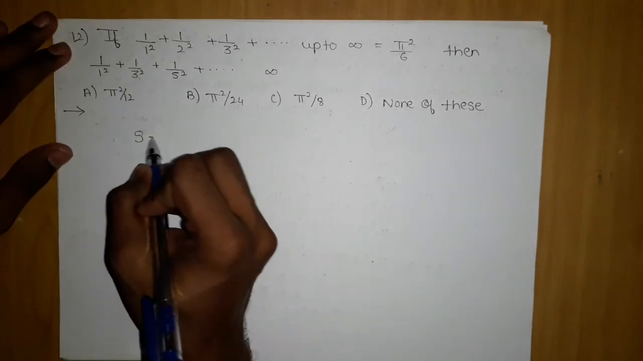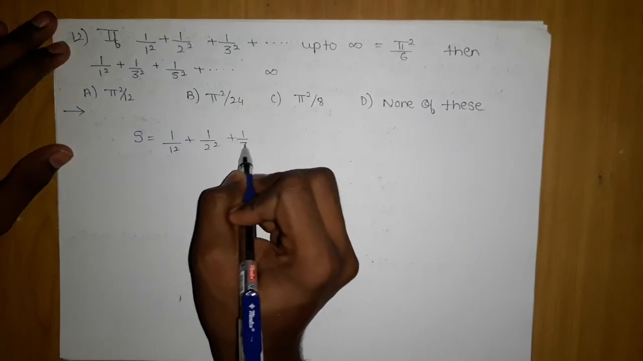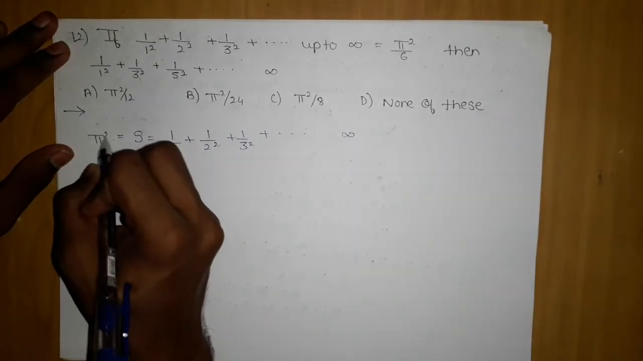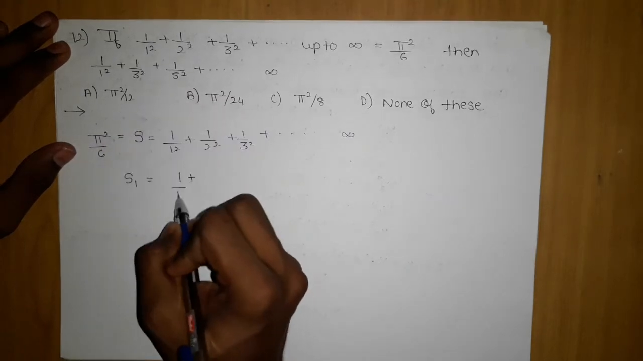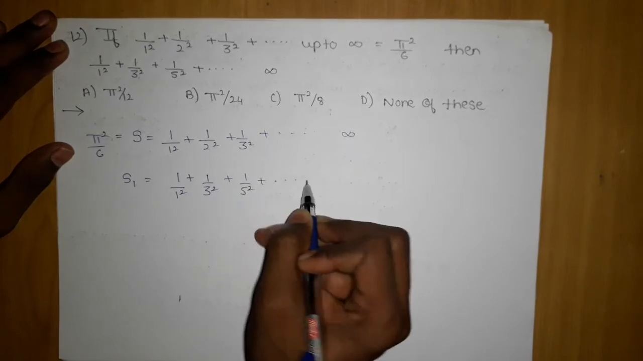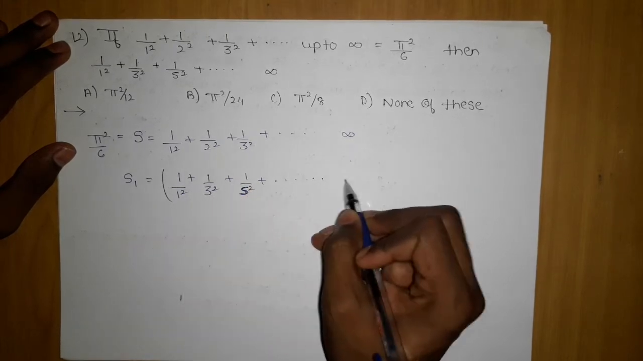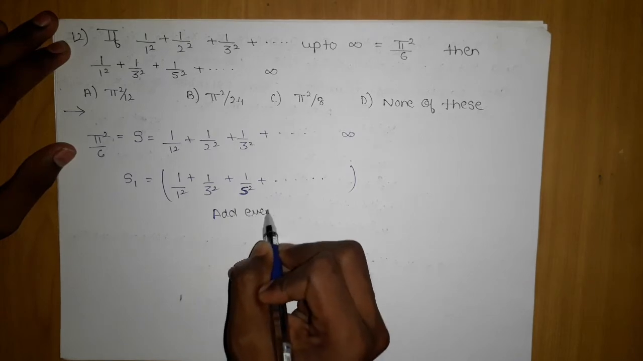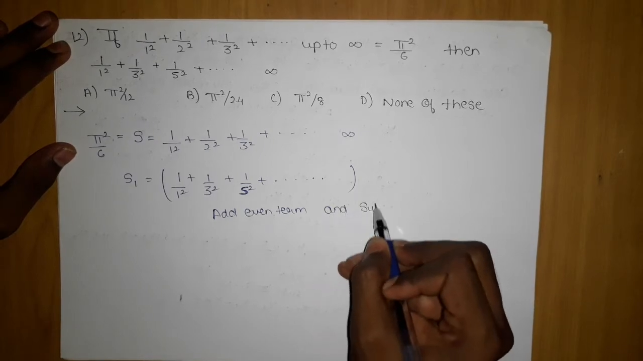Now we will try to solve this. First we will consider the given term, 1 upon 1 square and so on till infinity, as the sum. I know its sum is pi square by 6. Now we will consider S1 as this sum: 1 upon 1 square, 1 upon 3 square, 1 upon 5 square, and so on. Here we have only odd terms. So we will add the even terms, and simultaneously we have to subtract them also.